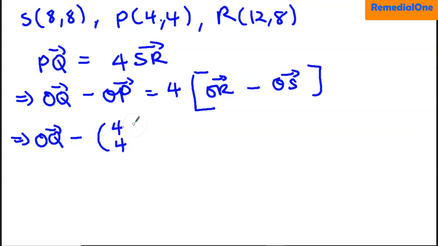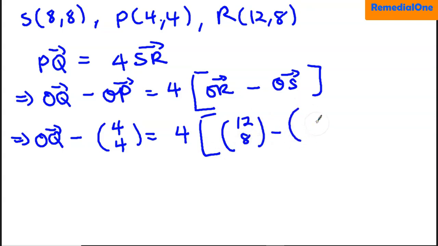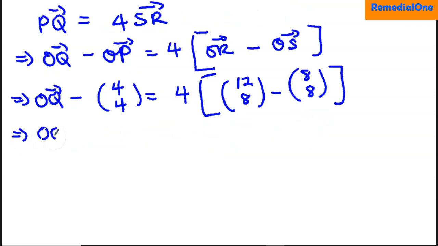It equals 4 times the position vector of R, which is (12, 8), minus the position vector of S, which is (8, 8). So we have the position vector of Q minus (4, 4) equal to 4 times (12 minus 8, which is 4, and then 8 minus 8 is 0).